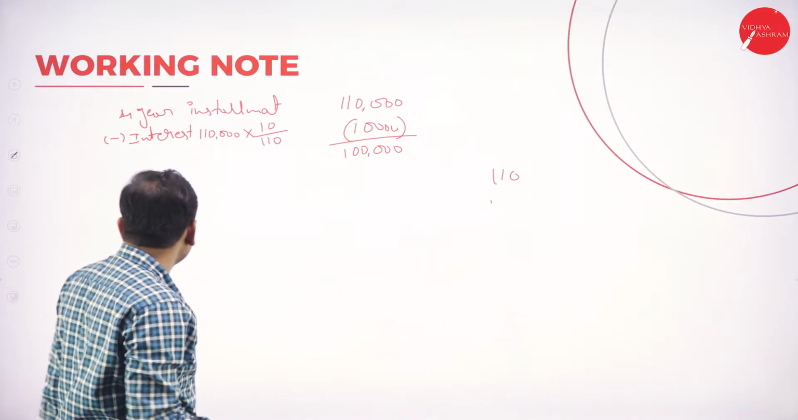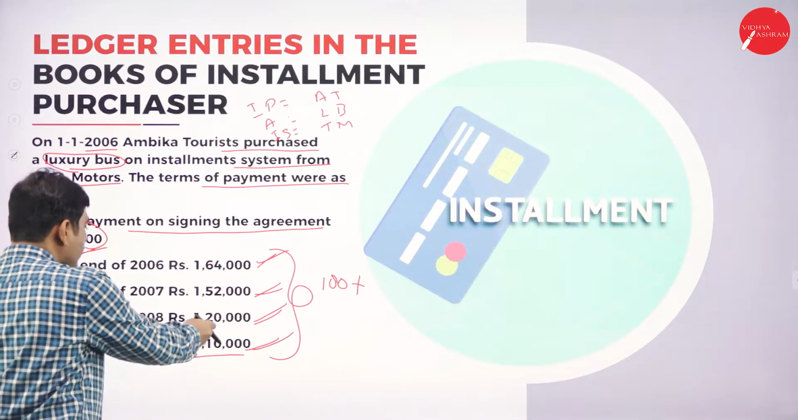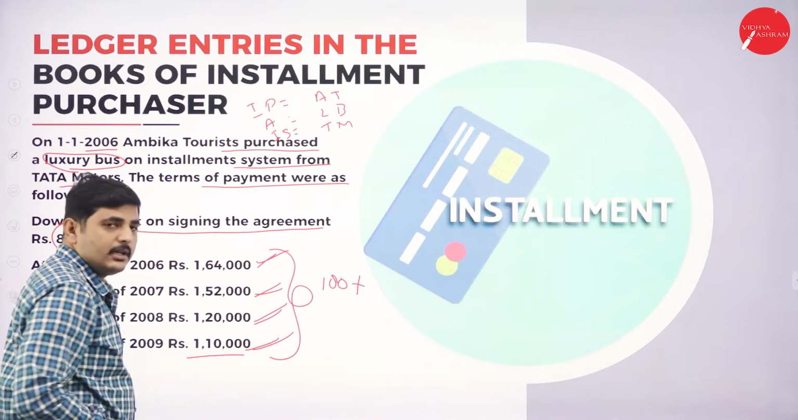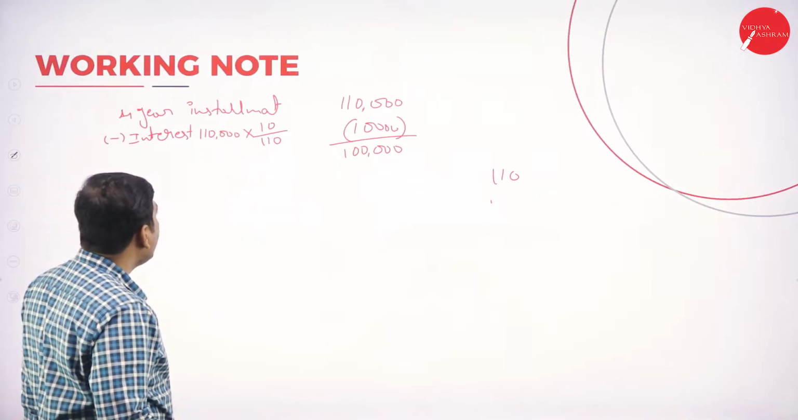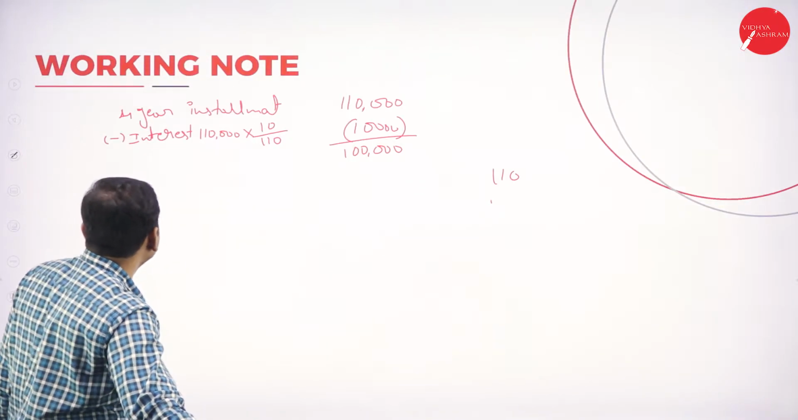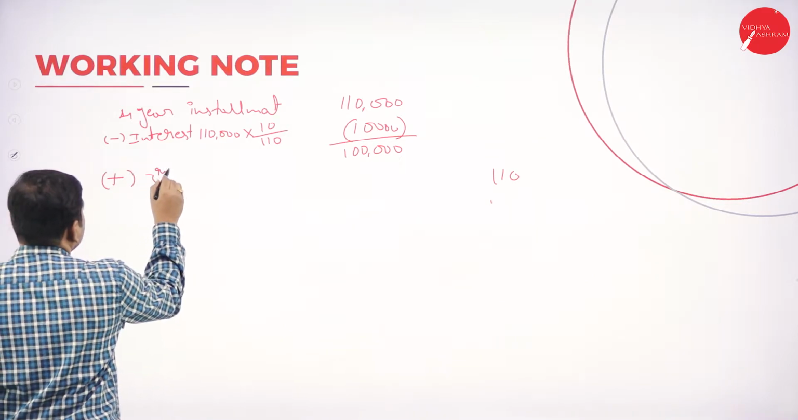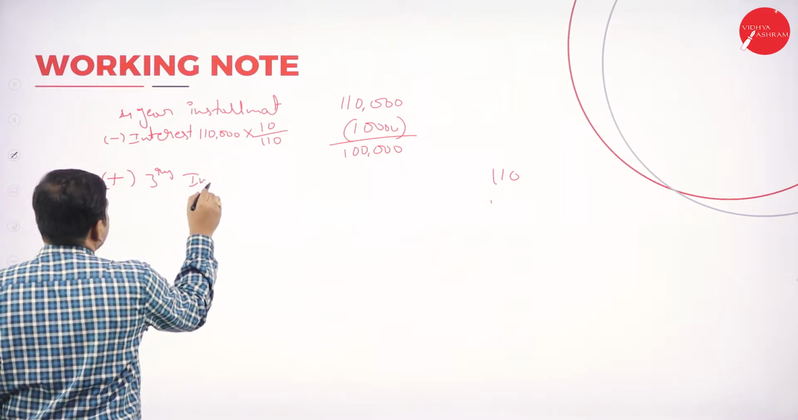Again, let's go to the third installment. So in descending order, this is the fourth. Next one, 1,20,000. Add the third installment.